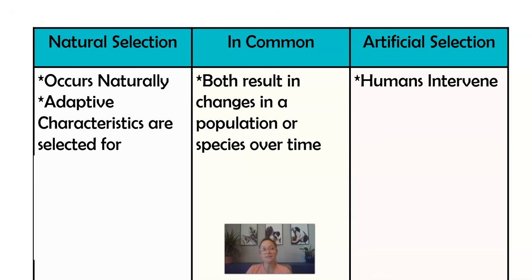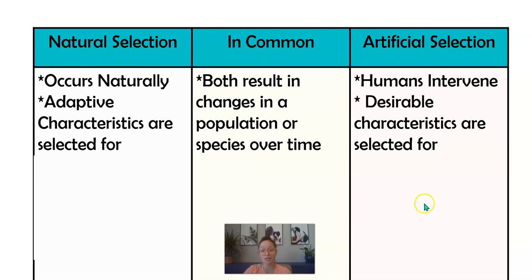And so what that means is for a particular environment, in a generation, in a population, there may be some traits that increase an organism's chance of surviving and reproducing, right? Increase their fitness. So those inherited traits, those characteristics are adaptive. They help them survive and reproduce. And those will be the traits that are selected for. And that all depends on the context of the environment.